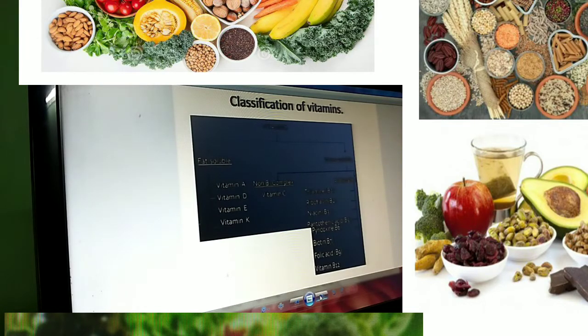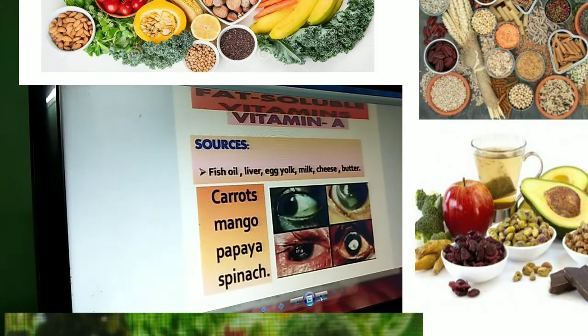Why do we say B complex? Because it contains a group of vitamins like B1, B2, B3, B5, B6, B7, B9, B12. That is why, grouped together, we call it a complex vitamin. Whereas vitamin C is single, non-complex. In the same way A, D, E, K are also non-complex. They are fat soluble and these are water soluble.